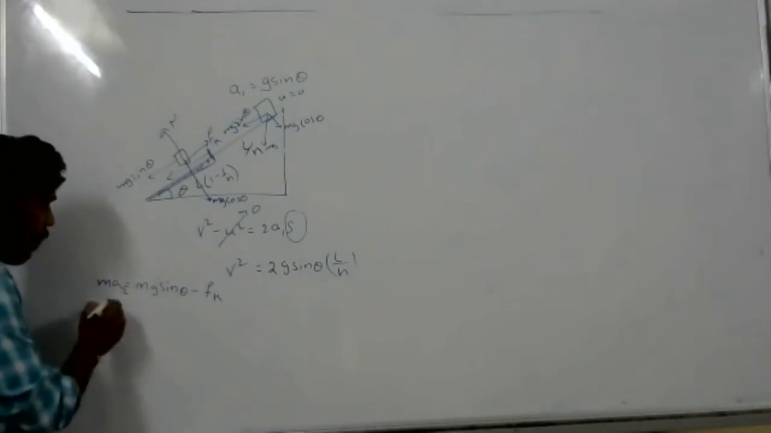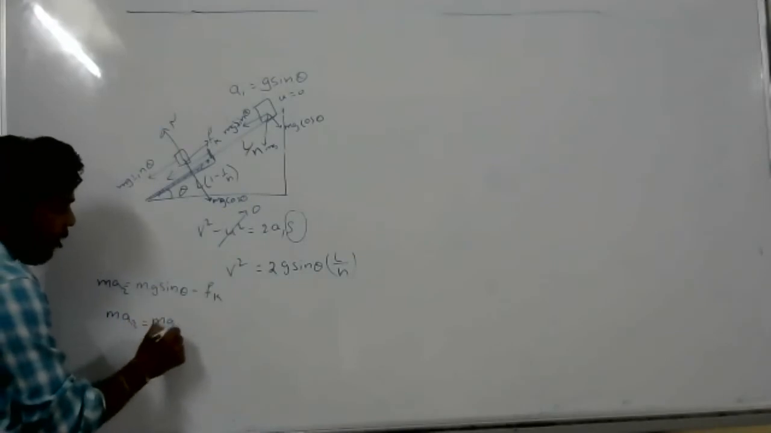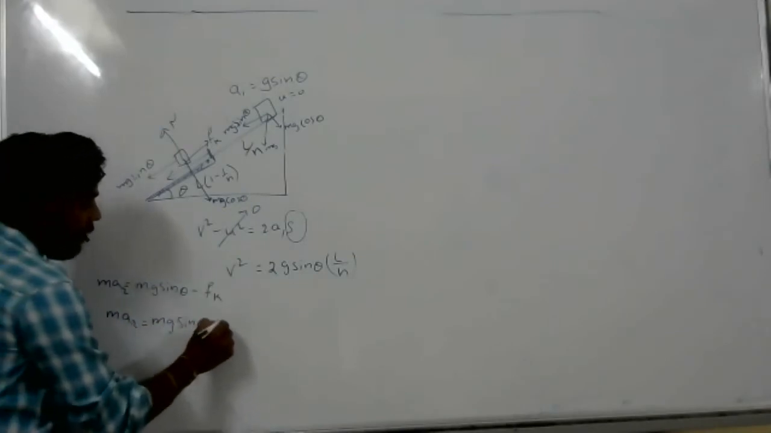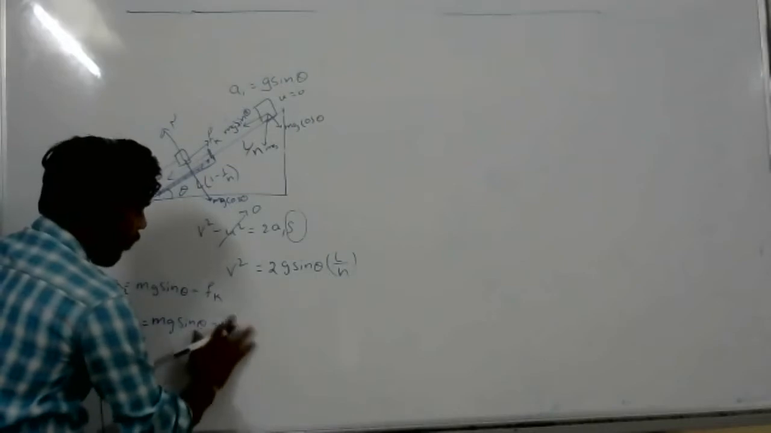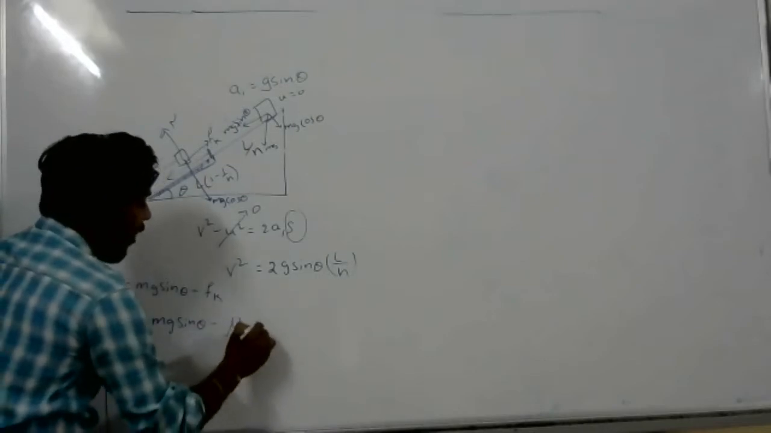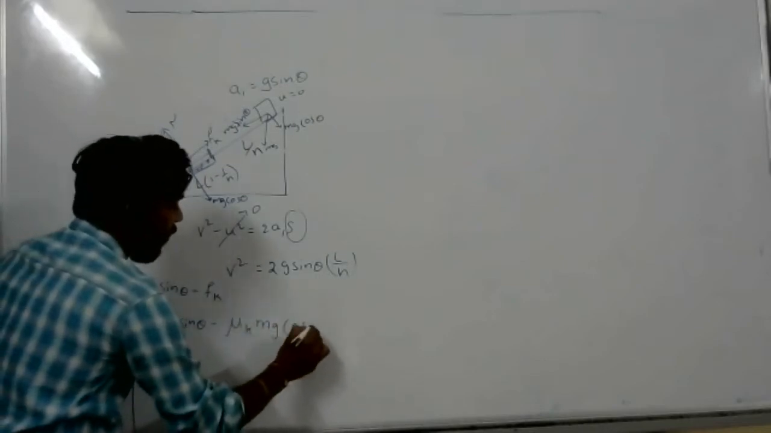Yes, sir. Now take out m. So m a2 equals mg sin theta minus, sorry, mu k mg cos theta. Am I clear?